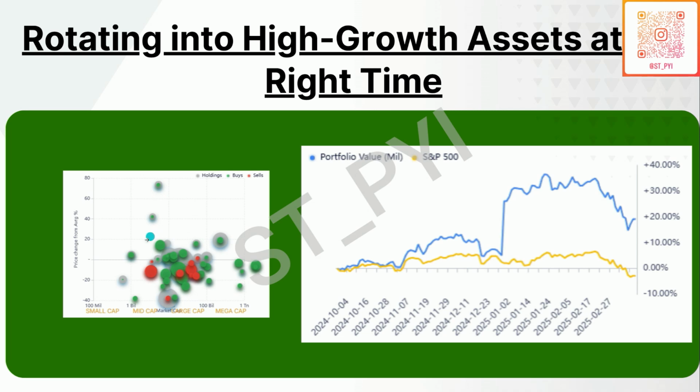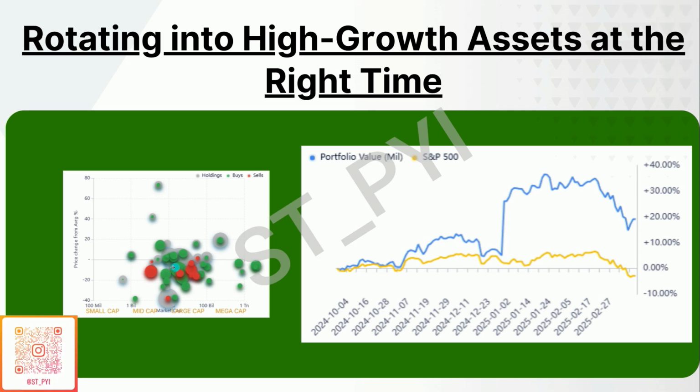So the bulk of his exposure sits right in the middle, where he has gone behind growth stocks, where he has added into some growth sectors. He has reduced some, as these red bubbles are visible here. The detailed list, if you want, I'll put it out in the comment section later. But his positioning is very clear. In a little bit of uncertain times, he has made a shift from small caps to mid caps to something like mid to large cap. And this is seen in his performance.